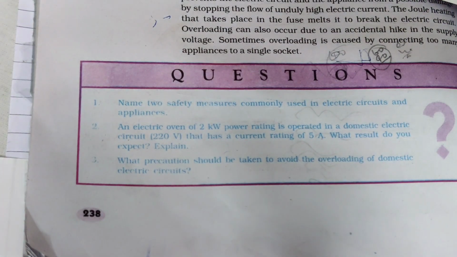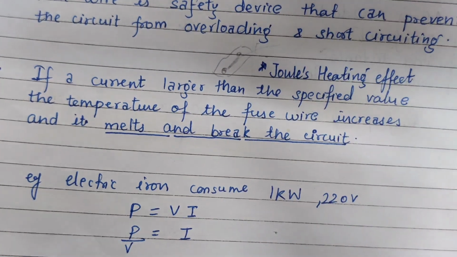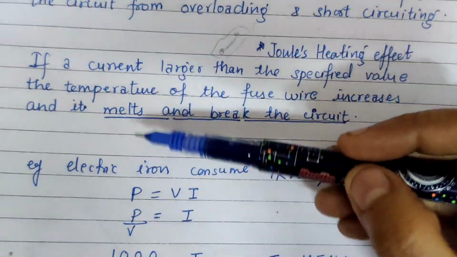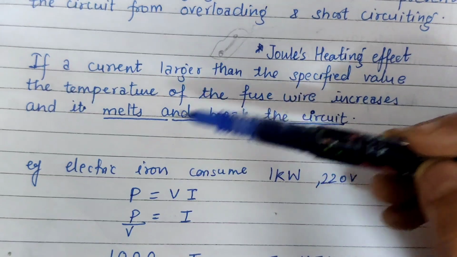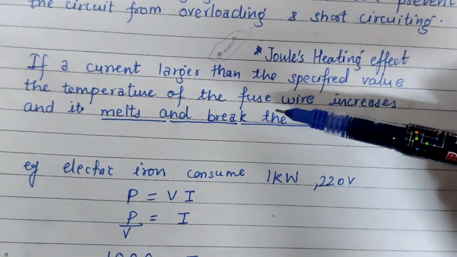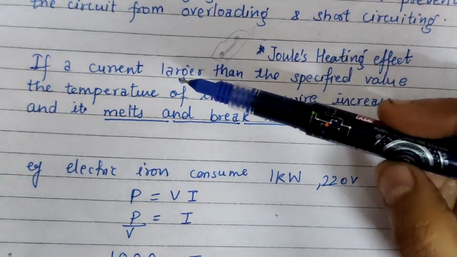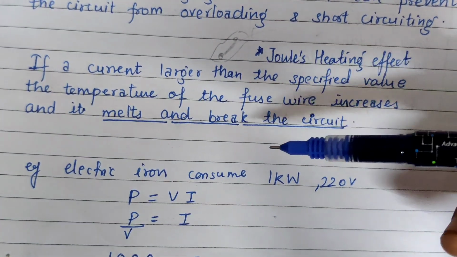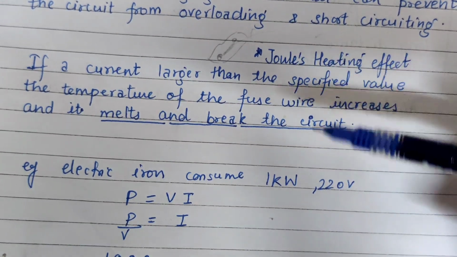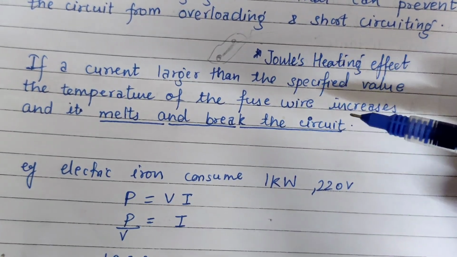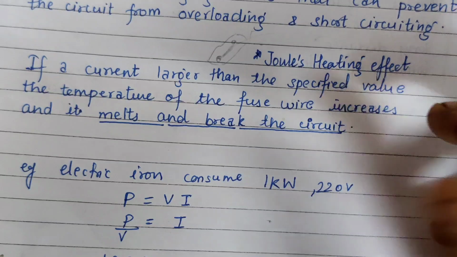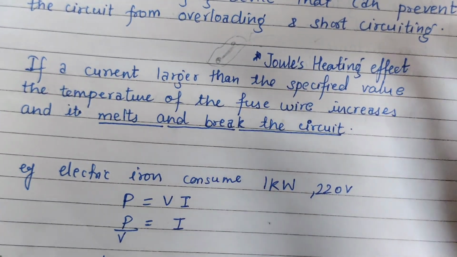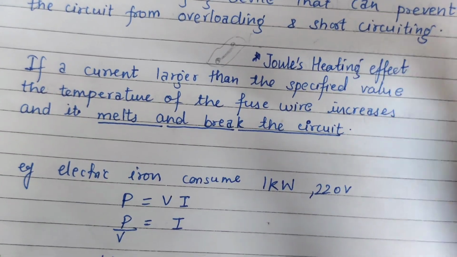Okay, now the last topic from this: one more point is why the fuse wire melts, because it has a low melting point. So this can also be framed as a reasoning assertion question: that fuse wire has a low melting point or a high melting point. So the answer here is that fuse wire has a low melting point. The alloy which is used is of low melting point, so that it easily melts when the temperature in the circuit increases or the current in the circuit increases beyond the desired limit. If the current goes beyond a limit, the temperature will increase, due to which the fuse wire will melt.